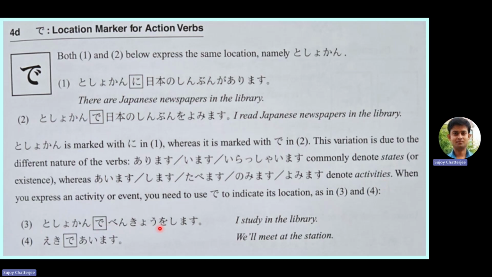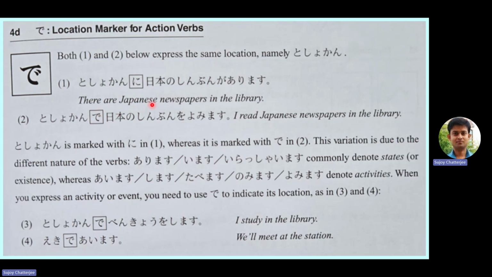Toshokan de benkyou o shimasu. I study in the library. That is because study is an action. It is not existence. Similarly, eki de aimasu. We will meet at the station. Eki means railway station. So aimasu means we will meet. So where will we meet? At the station, de, because meeting is an action. So eki de aimasu. This is the difference between the ni and de particles when it comes to the location.